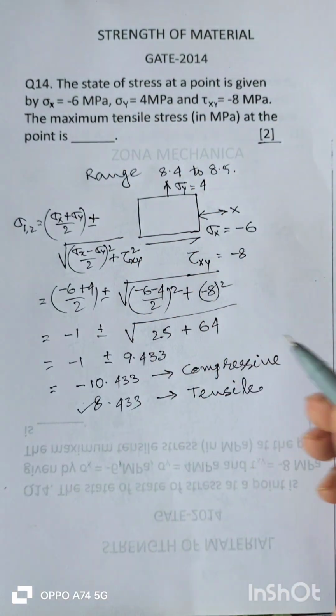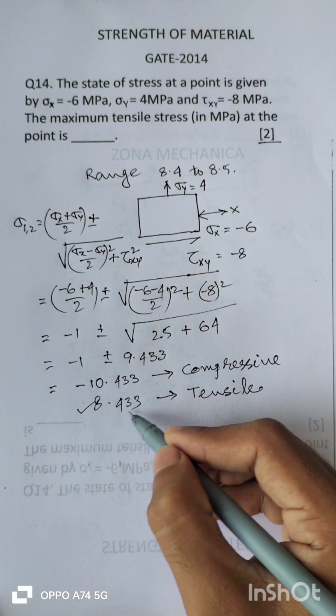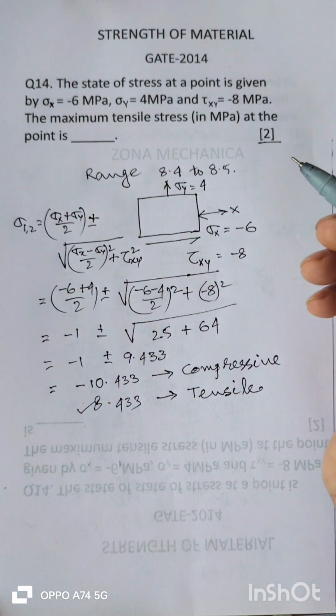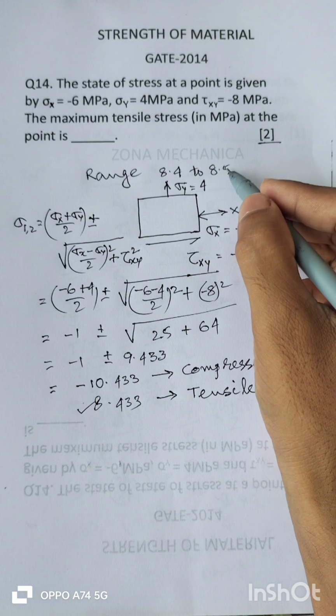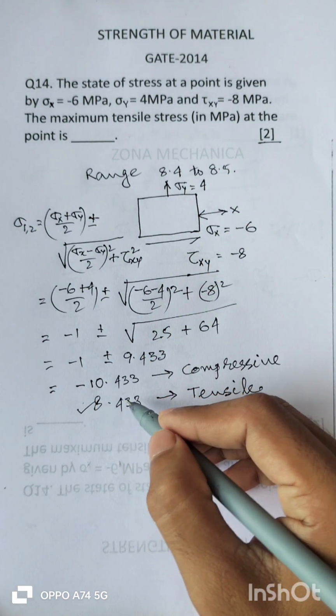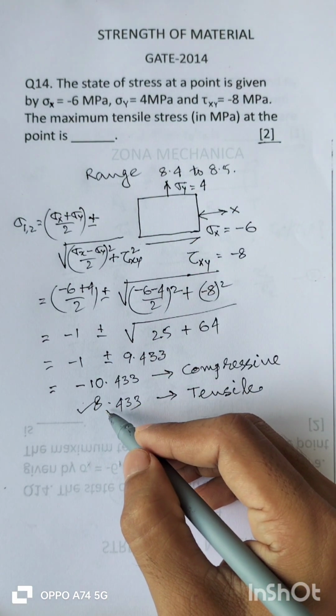So this is the maximum tensile stress, 8.433, and clearly it is within the range, 8.4 to 8.5. So our answer is within the range. So this is a correct answer.